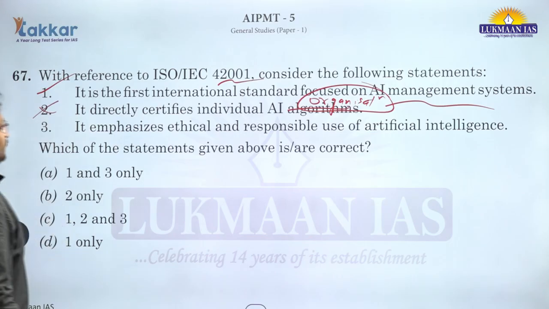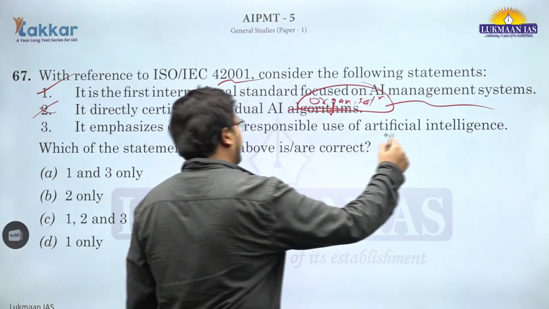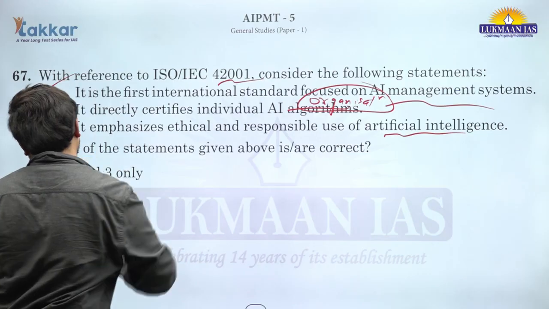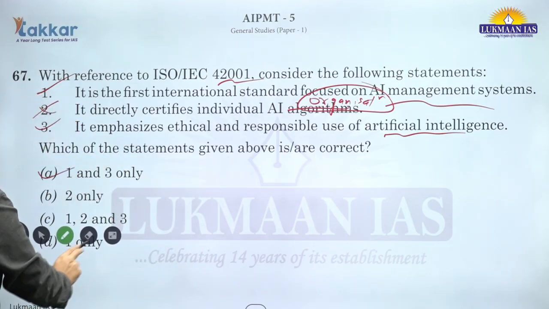Second is incorrect. It emphasizes ethical and responsible use of artificial intelligence. This is also correct. 1 and 3 are correct. A is the correct answer for question number 67.